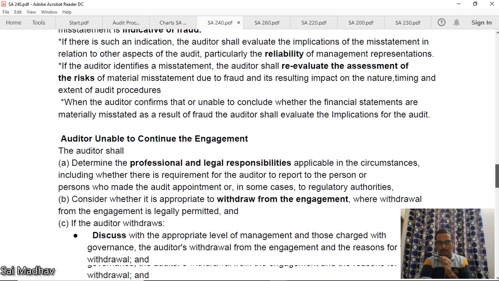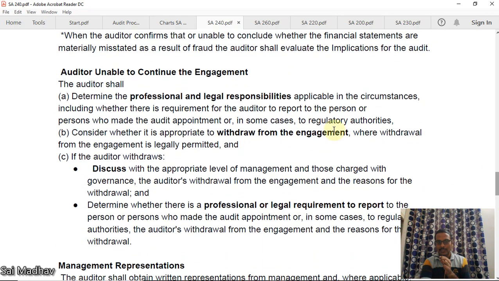Now, auditor unable to continue with the engagement. The auditor shall determine the professional and legal responsibilities applicable. Consider whether it is appropriate to withdraw from the engagement. You have to see whether you can resign from the audit or not. And if the auditor withdraws, discuss with the management and TCWG the reasons for the withdrawal, why you are withdrawing. Determine whether there is a professional or legal requirement to report to other entities, as we have discussed earlier.